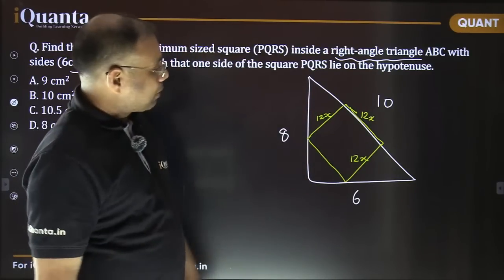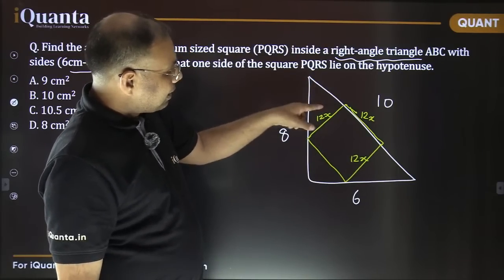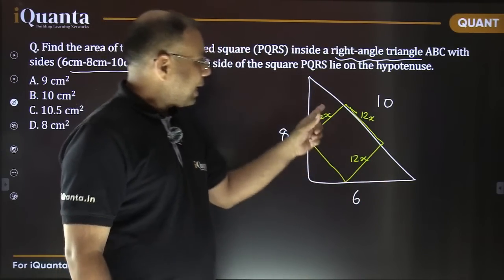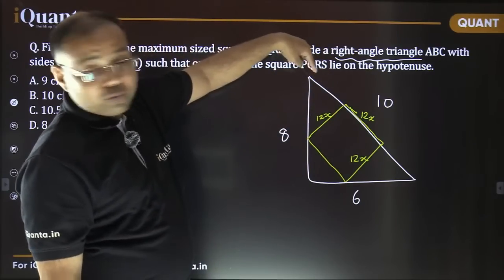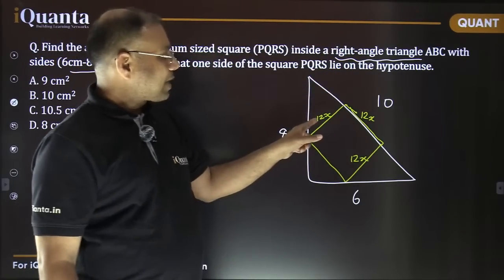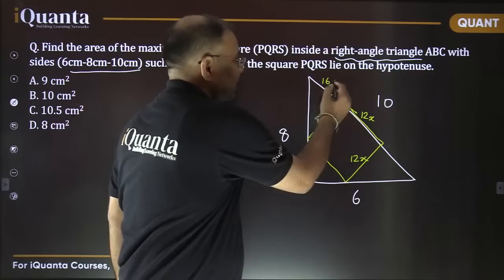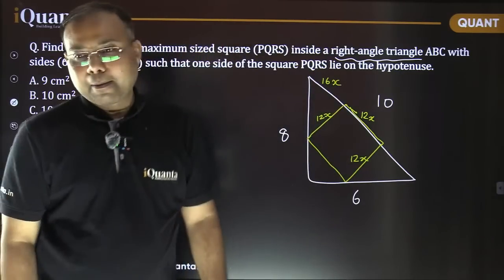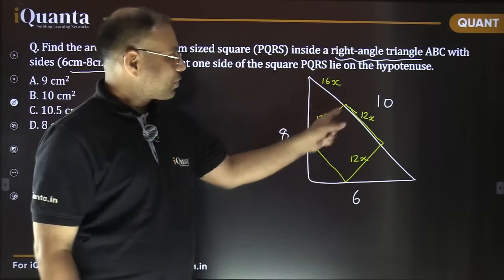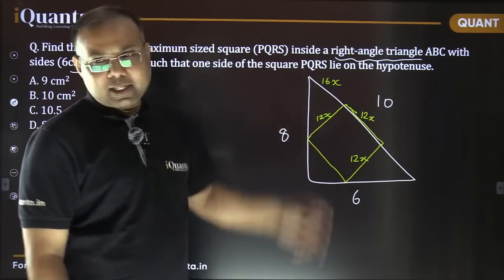Okay, now use similarity. In this triangle, so opposite to this angle, the side length should have a ratio of 3 and the other perpendicular side should have a ratio of 4. So 3 is to 4. ठीक है ना? So 3 is to 4. This is 4 times 3, 12. So 4 times 4, 16x. So this length comes out to be 16x. Is it okay? Is it fine? So in this triangle, by using the ratio of sides, I got to know if this is 12x, then this is 16x.